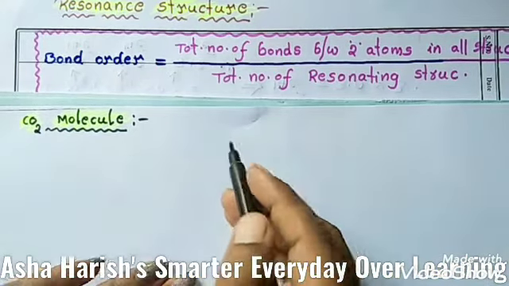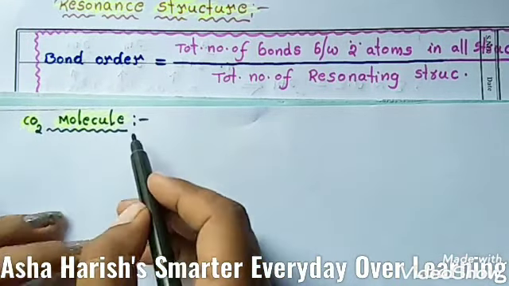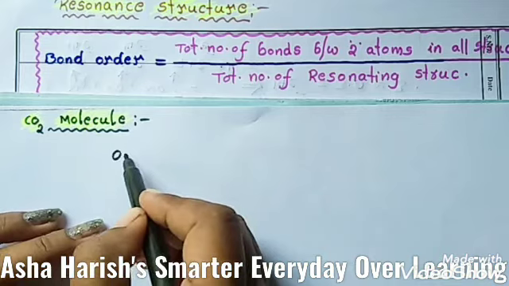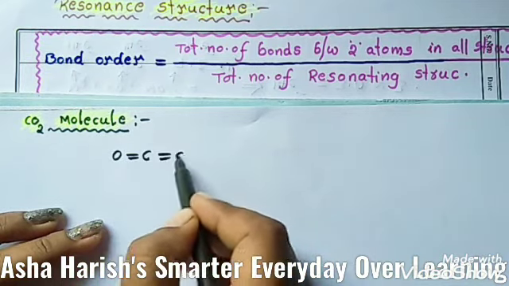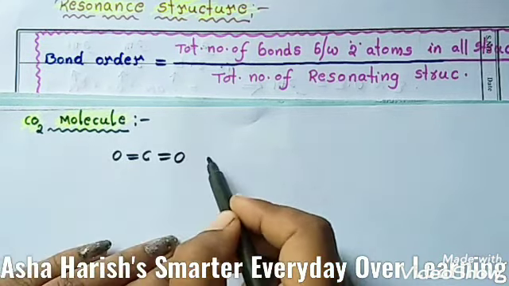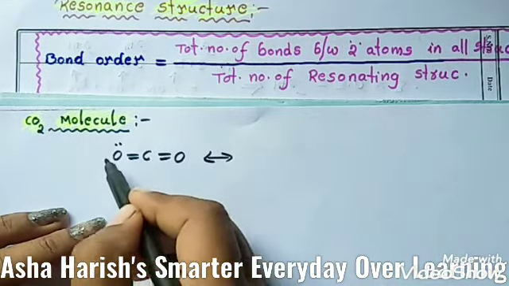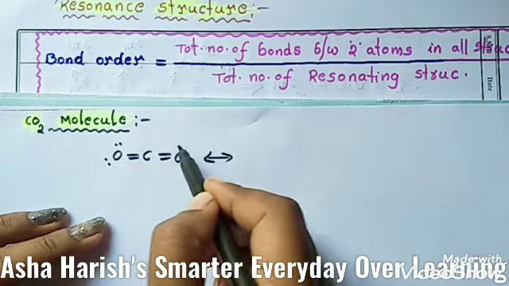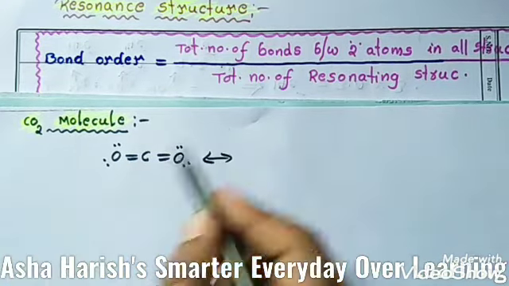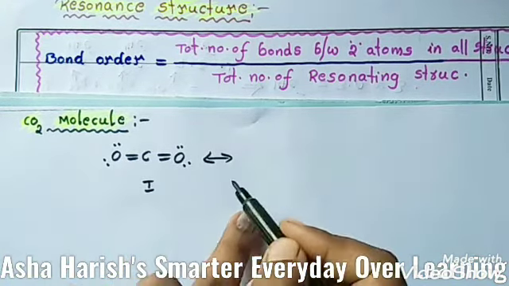In the case of the CO2 molecule, here we have the resonance structures. Here oxygen, double bond C, double bond O. If you see the lone pairs of electrons, here 2 pairs, here also the same 2 pairs. This is structure 1 of CO2.